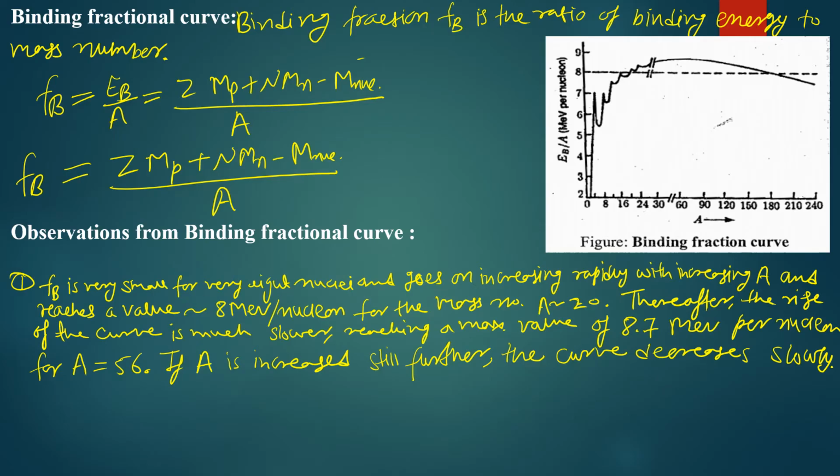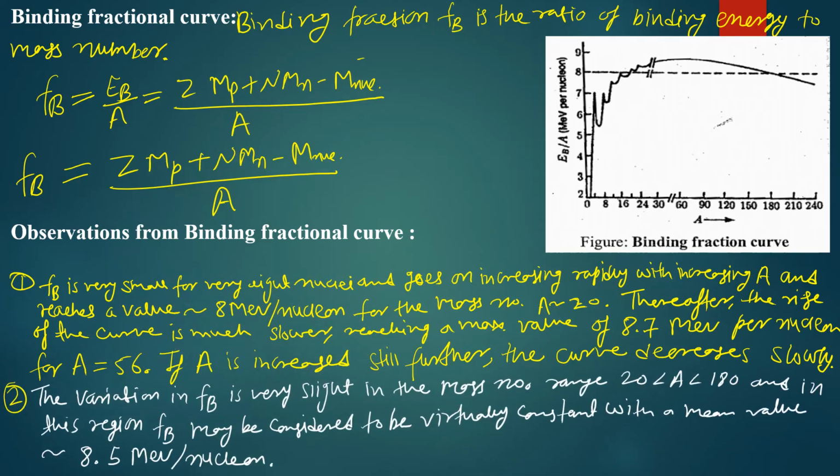Because here we have the maximum peak. Here we have a peak in the binding energy per nucleon curve, and it is represented by iron, because iron has the 26 and 56 configuration, and it has the maximum binding energy of 8.7 mega electron volt per nucleon. So questions are generally asked about which has the maximum binding energy, and if we increase A further, then the curve will start decreasing slowly. This is the first observation of the binding fraction curve.